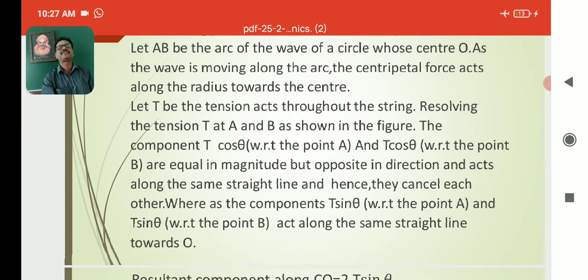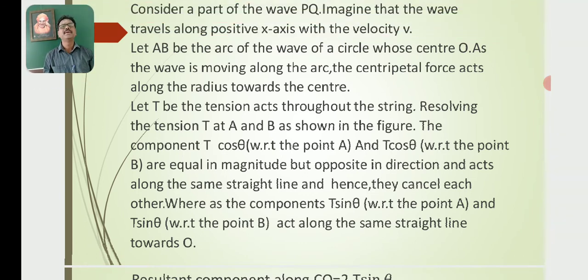Consider, let AB be the arc of a wave of a circle. So consider a part of the wave PQ. Imagine that the wave travels along the positive x-axis with velocity v. Let AB be the arc of the wave of a circle whose center is O. As the wave is moving along the arc, the centripetal force acts along the radius towards the center.